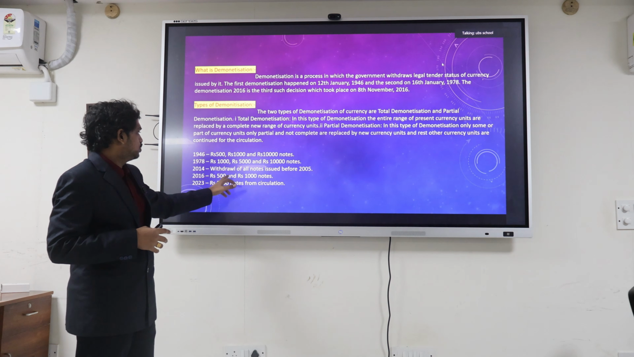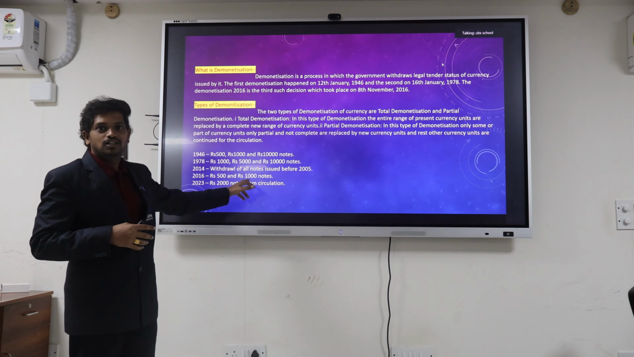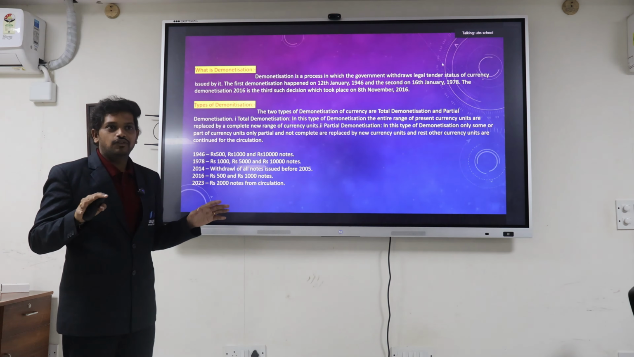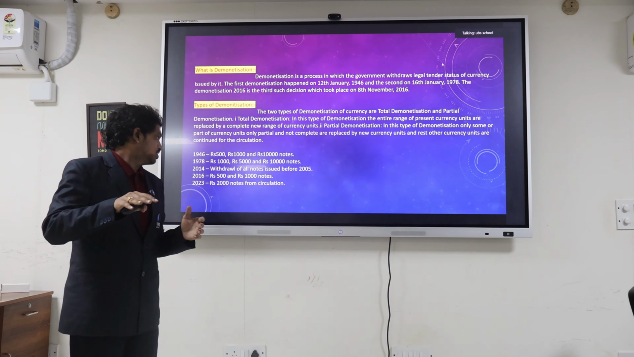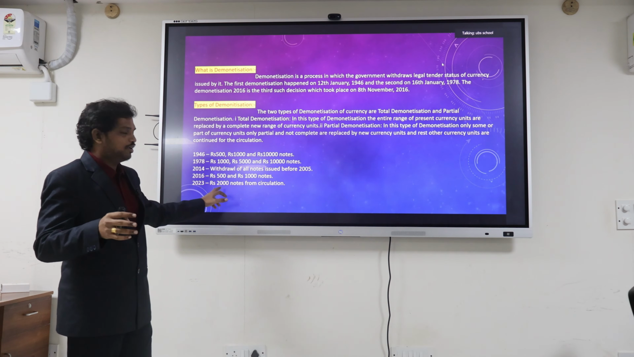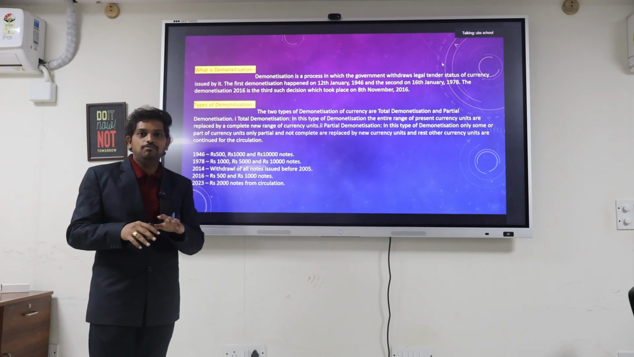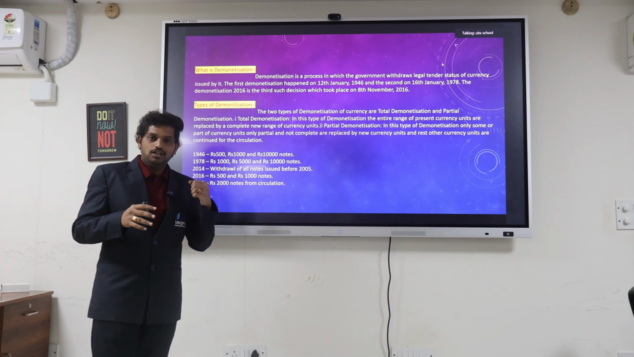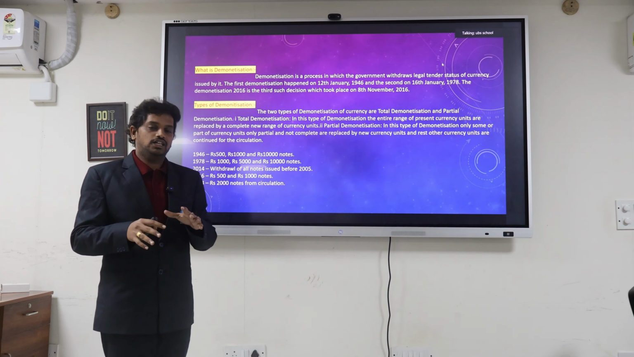In 2016, 500 and 1000 notes were banned. We are all familiar with it and we all know the consequences that followed. In 2023, in the recent market, 2000 notes were completely banned and recalled from the existing market.